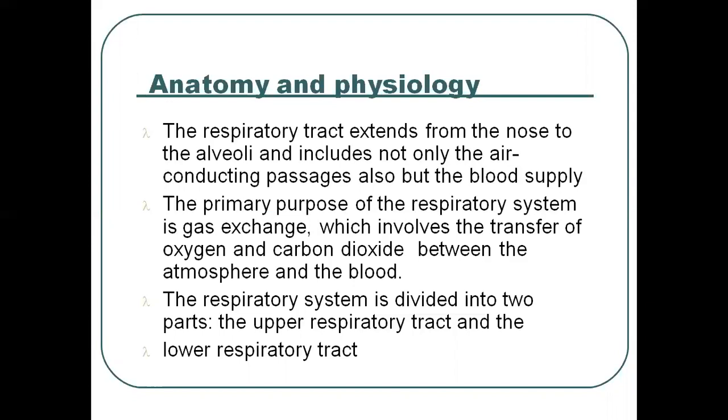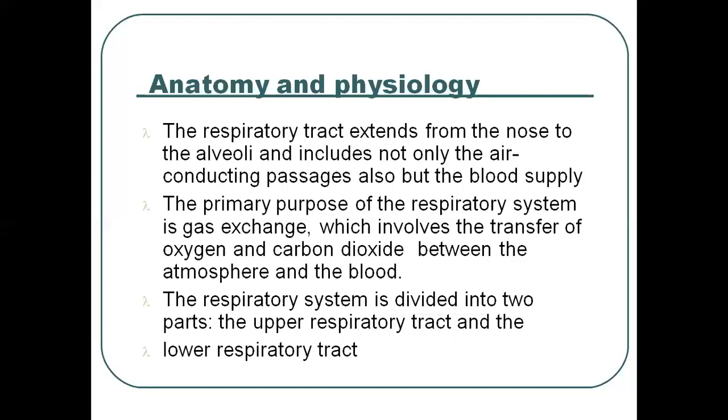In our body the two major gases involved in exchange are oxygen and carbon dioxide, which is the transfer between the atmosphere and the blood. We inhale oxygen and we exhale carbon dioxide.